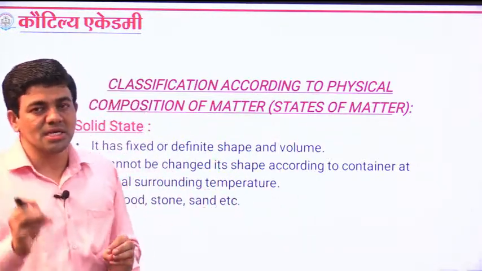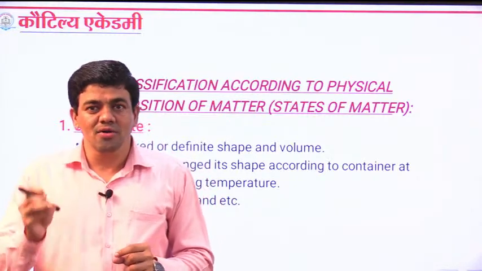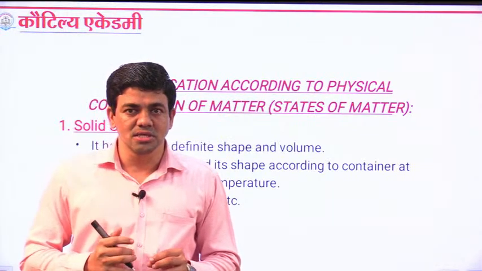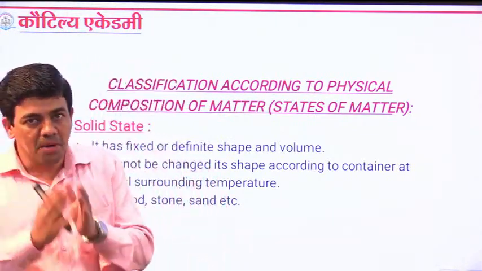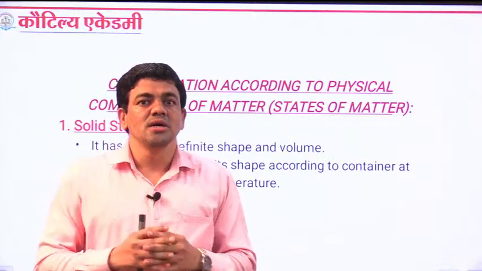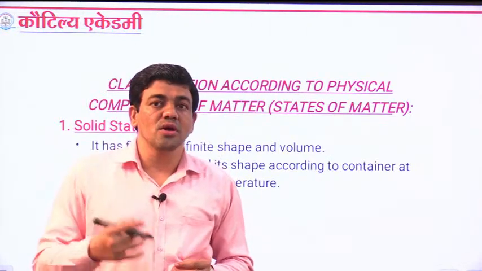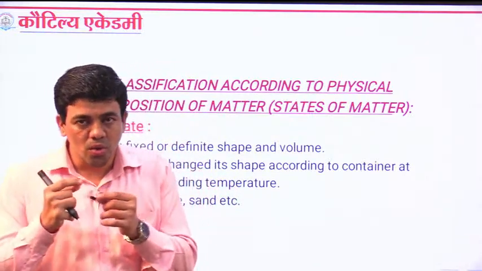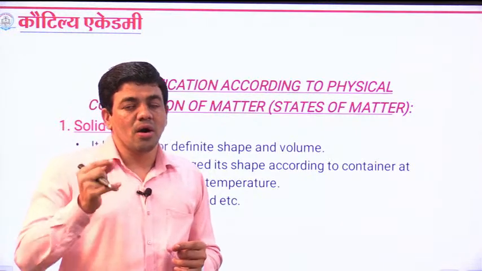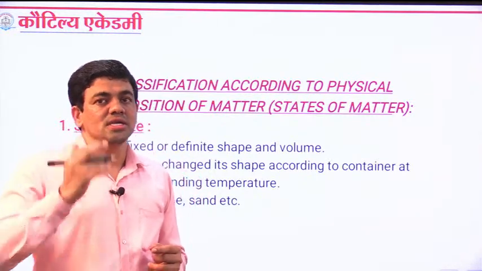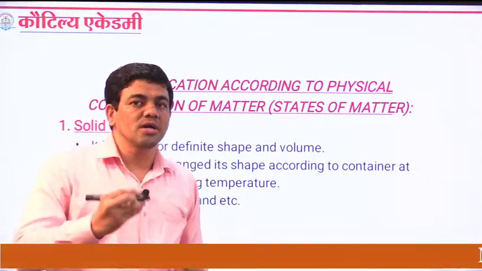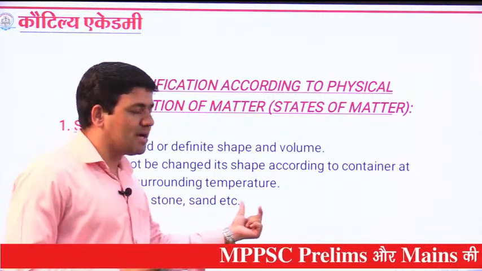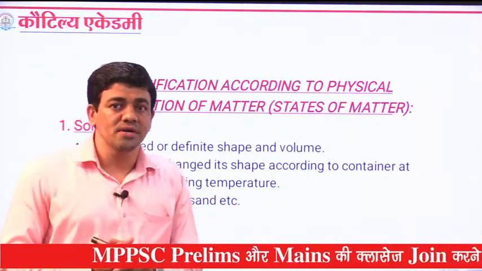So here we can take iron. Iron cannot be melted at 37 or 30 or 50 or 100 degrees Celsius. Whenever you want to melt that substance, you need a higher temperature, and at that higher temperature you can melt it down. So iron can retain its properties even at higher temperature. Examples of solids are wood, stone, sand, etc.